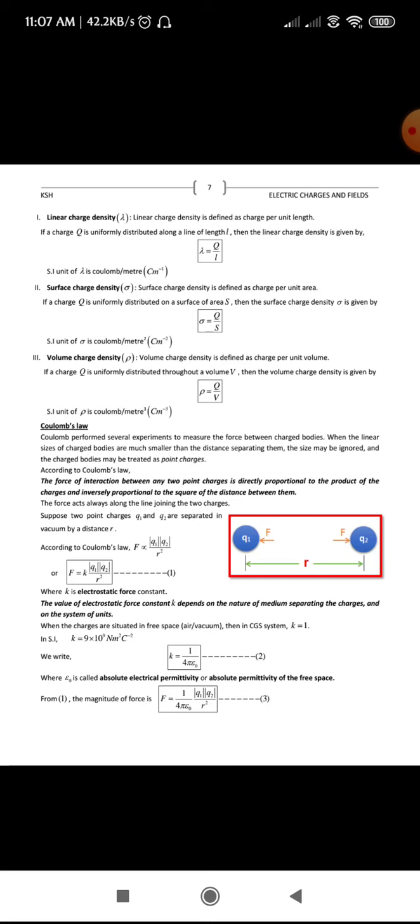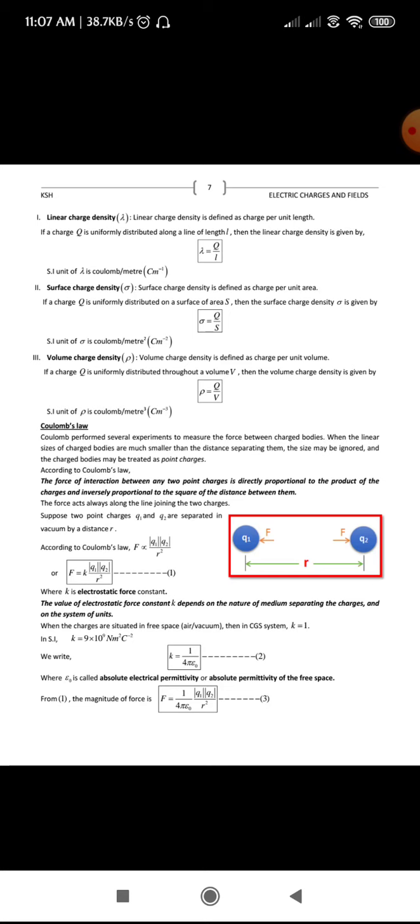Similarly, coming to surface charge density. Surface charge density is denoted by sigma. It is defined as charge per unit area. If Q is the charge which is uniformly distributed over a surface, then the surface charge density sigma is equal to Q by S, and the SI unit of that comes out to be coulomb per meter square.